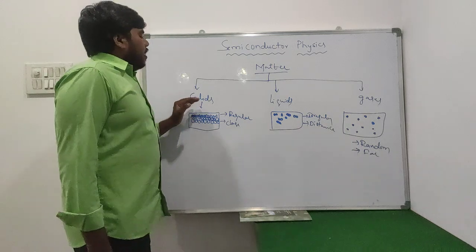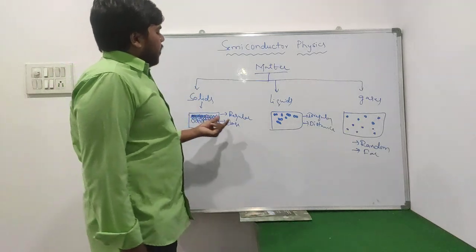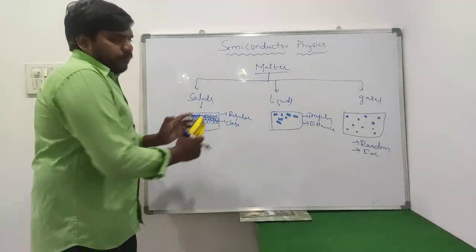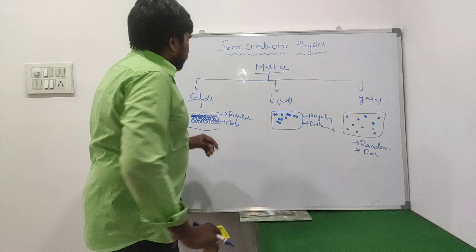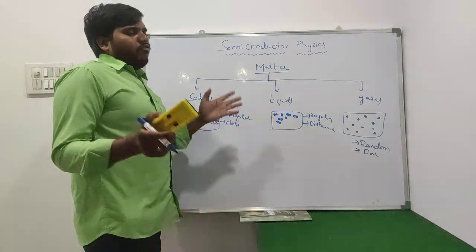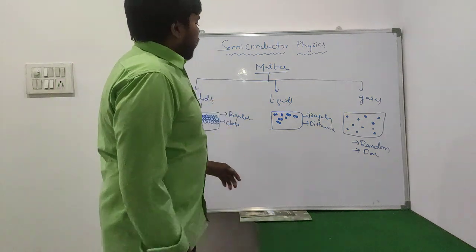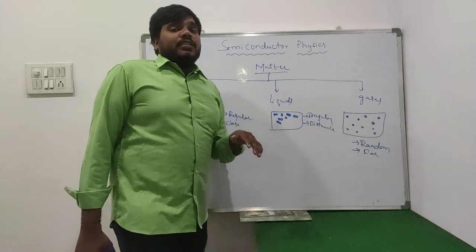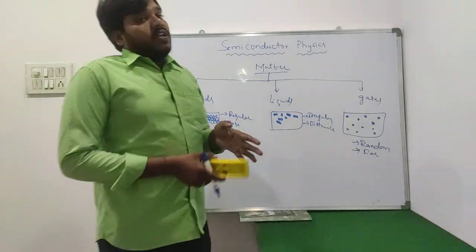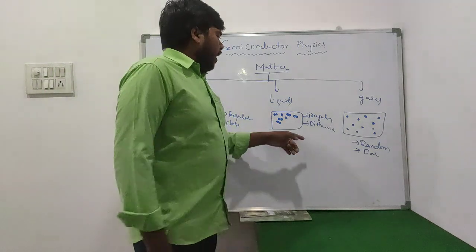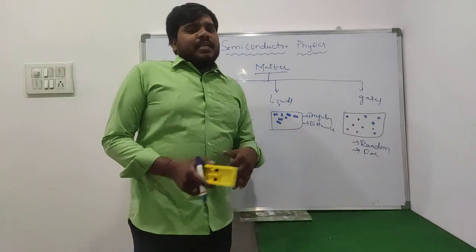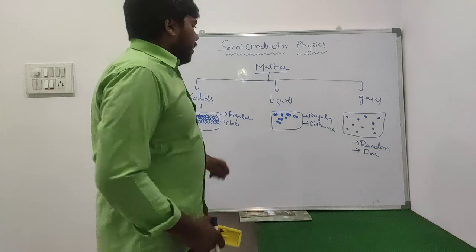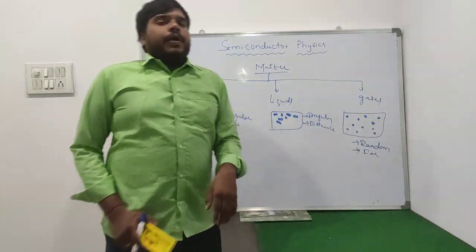Once you observe here, within the solid material, the molecules are arranged in a regular manner, that means one by one, like in a classroom. The molecules are very close to each other. Next, liquids. Within the liquids, the molecules are arranged in an irregular manner, so they don't have any regular pattern. The distance between the two molecules is long compared to solids and very close compared to gases.